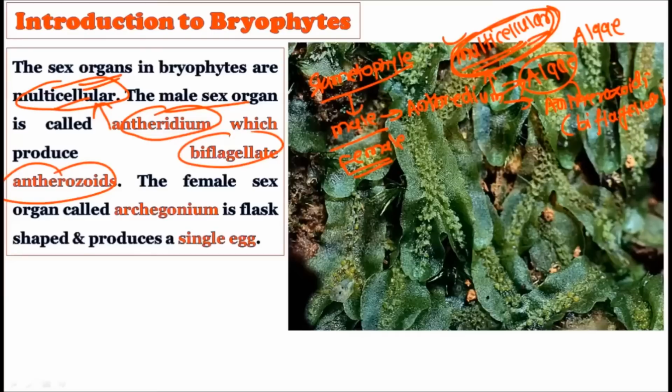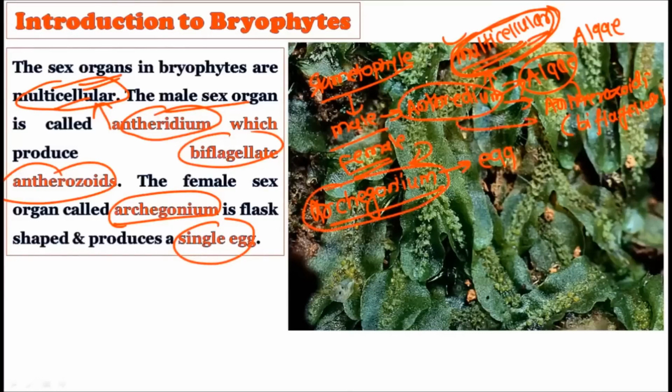While on the other hand, the female sex organ is called the archegonium. It's called archegonium. And this archegonium is a flask-shaped structure, and it produces only a single egg. Only a single egg is produced by this particular female structure. So the male structure is called the antheridium, and the female sex organ is called the archegonium. The male sex organ antheridium produces the antherozoids, which are biflagellated, and the female sex organ archegonium produces only a single egg.